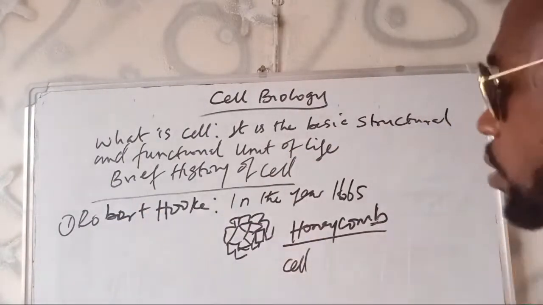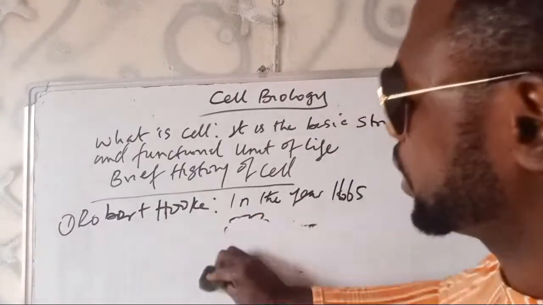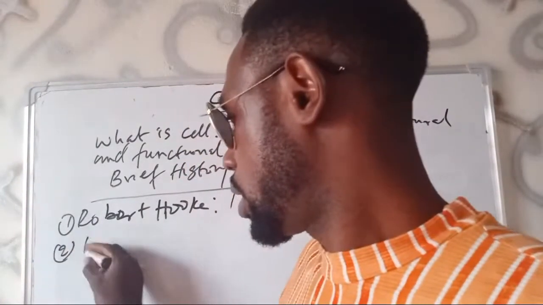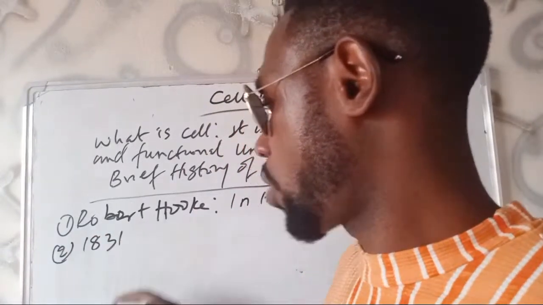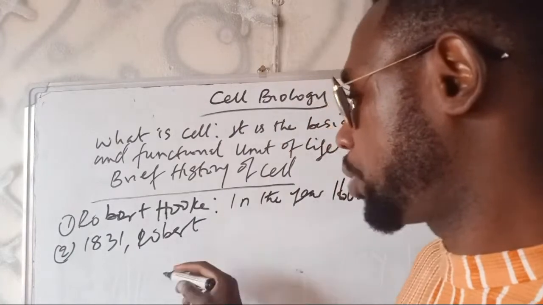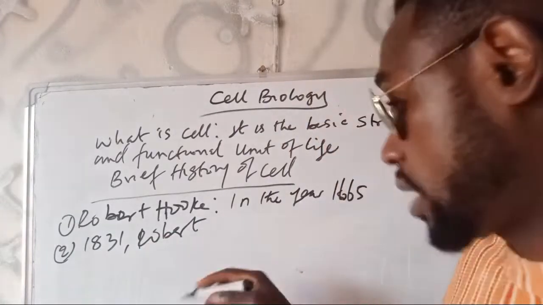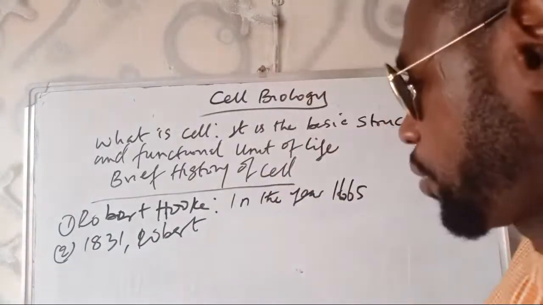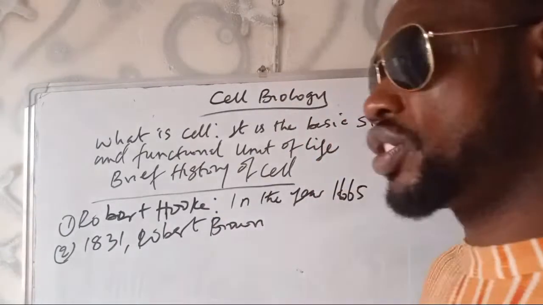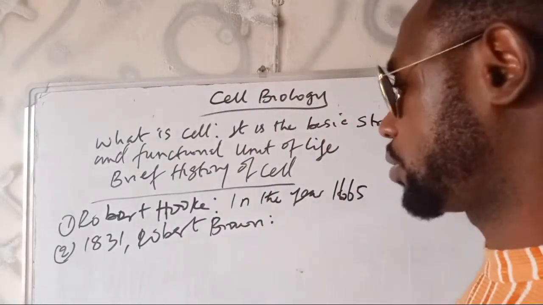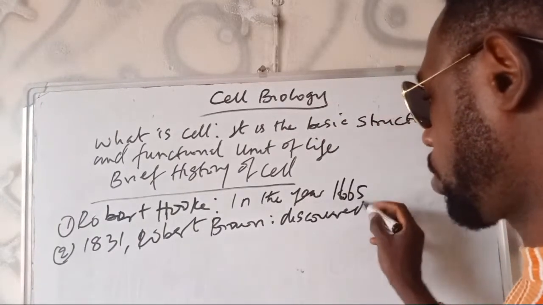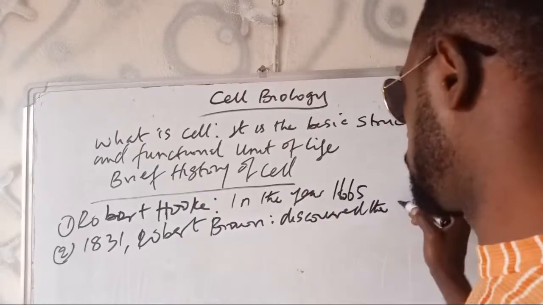Then other cytologists helped. In 1831, another remarkable discovery was made. In 1831, the same Robert, maybe if you are named Robert, you will become a scientist. You can take it, I think most of them are Roberts in name. Robert Brown discovered the nucleus of the cell. In 1831, Robert Brown discovered the nucleus of a cell.